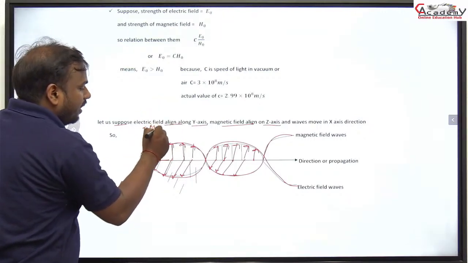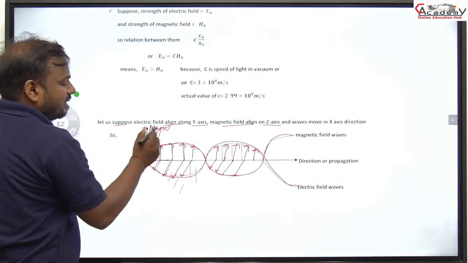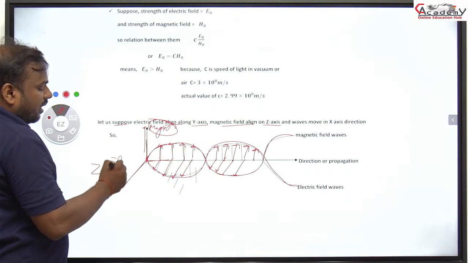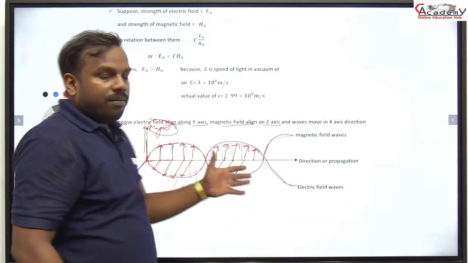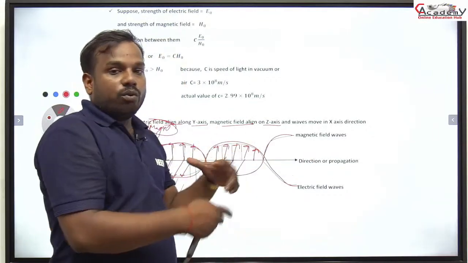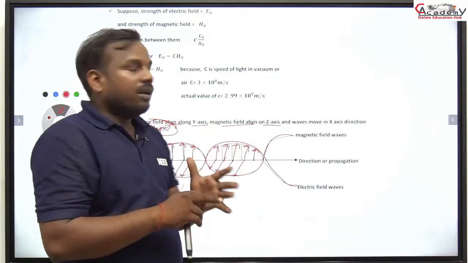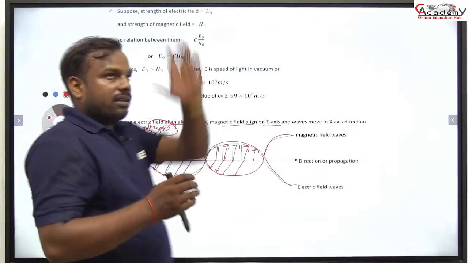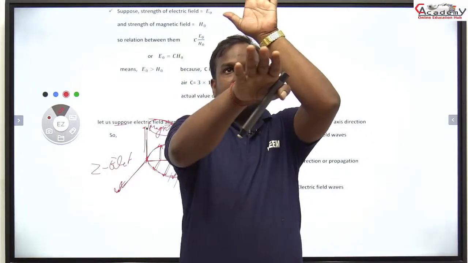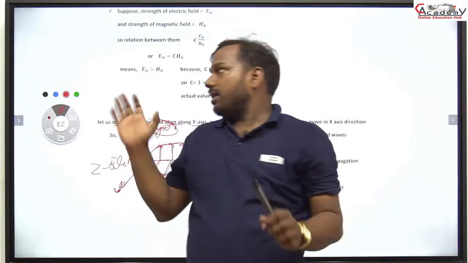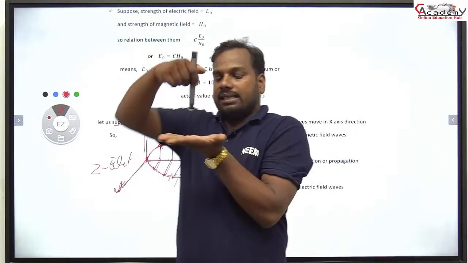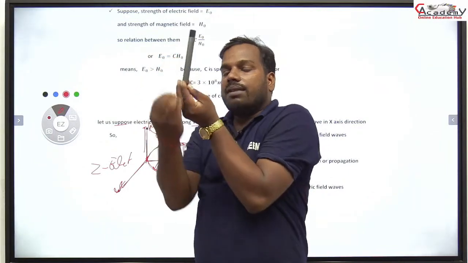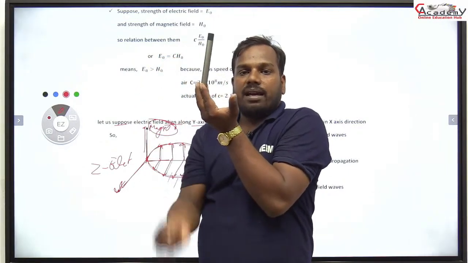The y-axis denotes the magnetic field direction and the z-axis denotes the electric field direction, and the wave moves perpendicular to both types of wave. Means the magnetic field is along the y-axis and the electric along the z-axis like that. In the plane, the x-axis, the y-axis and perpendicular to both, the wave will move to this side. Is that clear?